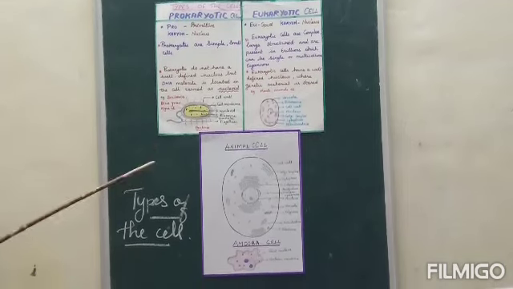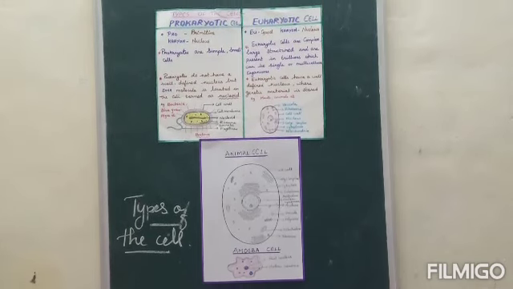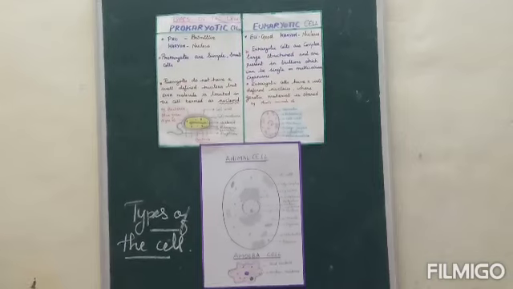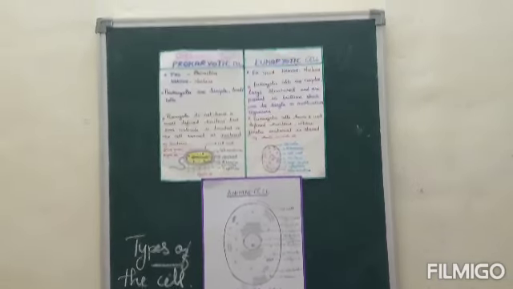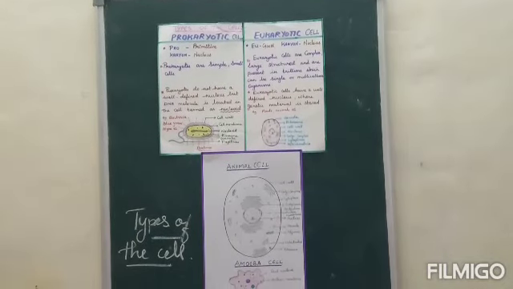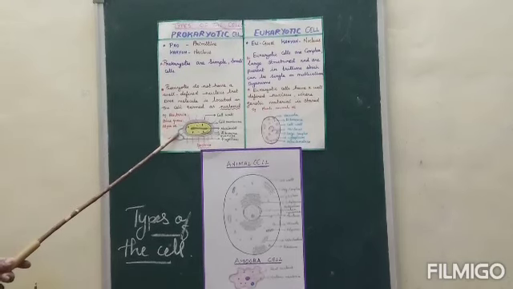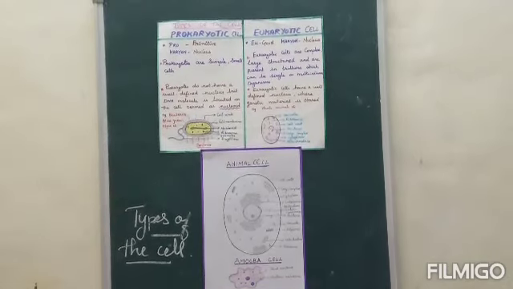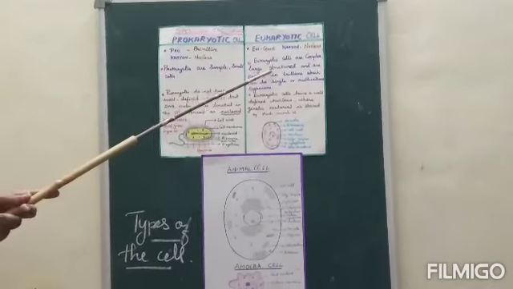All the prokaryotes are simple unicellular organisms. Thus, the simple unicellular organisms whose cells do not possess a nucleus bound by a nuclear membrane are called prokaryotes. Example, bacteria, blue-green algae, etc. Next, we can see about eukaryotic cell.